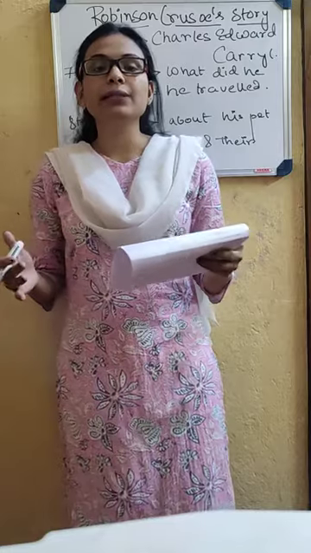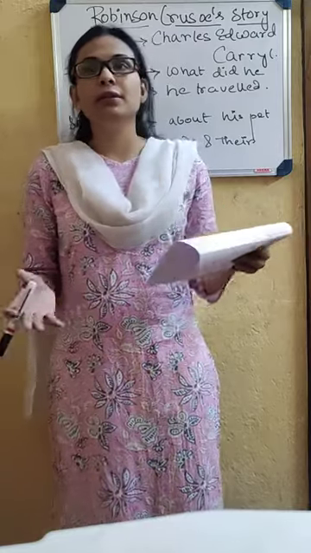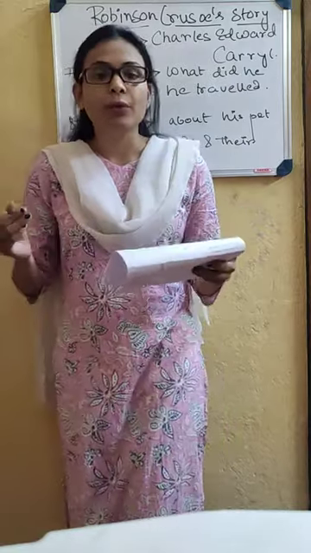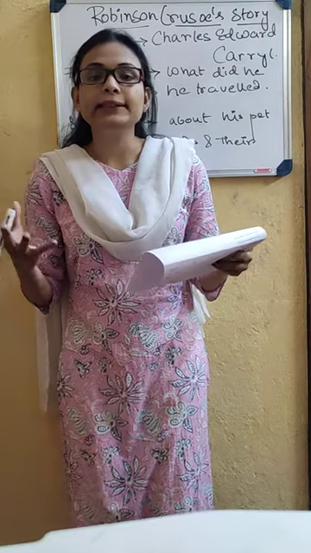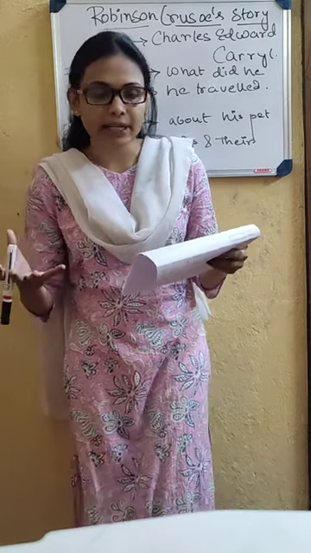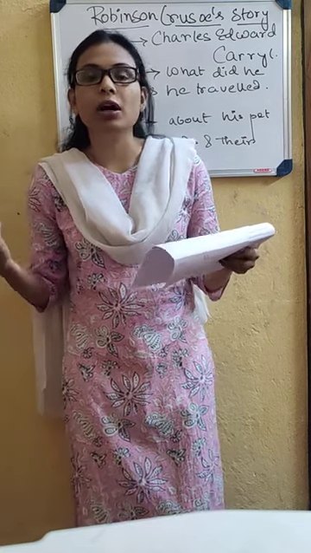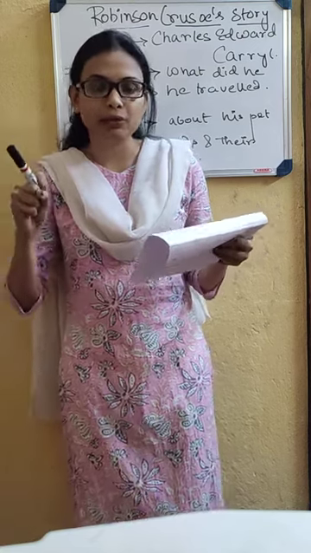And while he used to travel from one corner of the island to the other corner of the island, what did he do? He and his pet animals used to gather things, whatever they saw on that island, they used to pick those things.